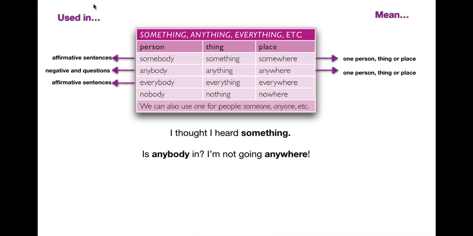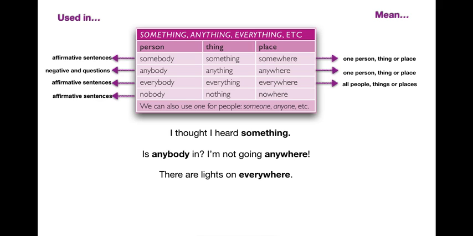They are used in affirmative sentences. One more time. Okay. So somebody, affirmative. Everybody, affirmative. What is the difference then? Well, the difference is that they mean all people, things, or places. Okay? These mean one person only, or thing or place. And here we have more. Look at this. There are lights on everywhere. And finally, we have nobody, nothing, and nowhere. They are used in affirmative sentences too. But as you can see, they are like negative words, so they mean not one person, thing, or place.